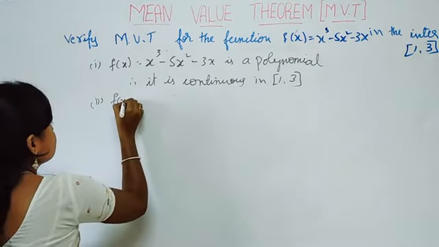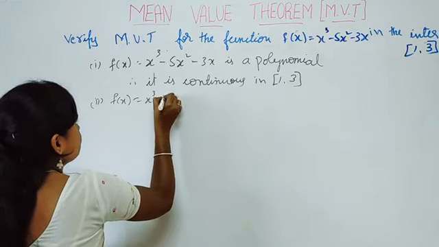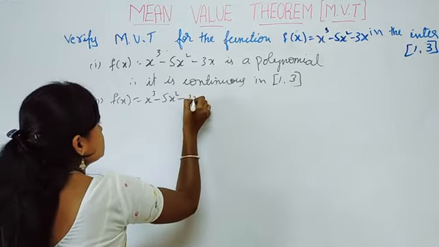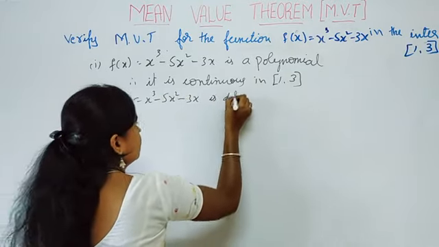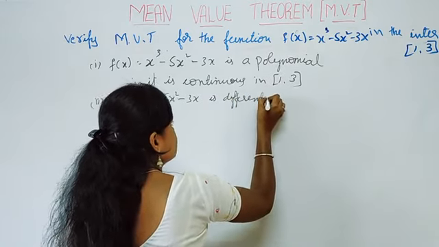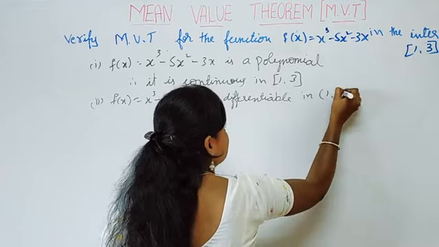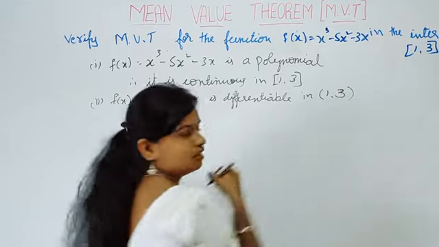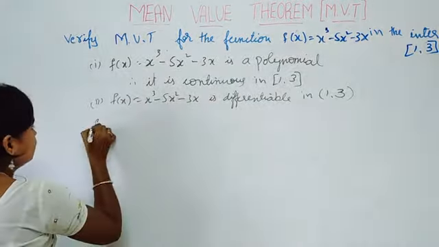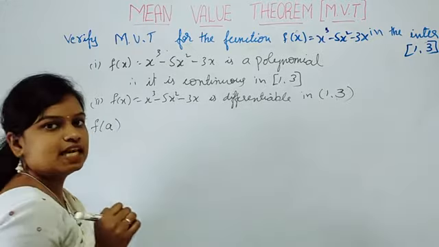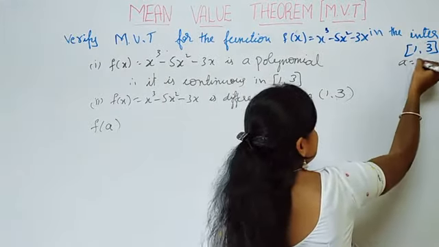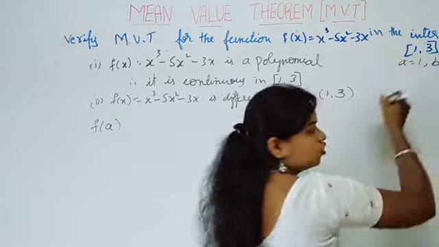Right? F of x is equal to what? X cube minus 5x square minus 3x is differentiable in what? Open interval 1 comma 3. Then find the value of f of a and f of b. So what is a here? Here a is equal to 1 and b is equal to 3.